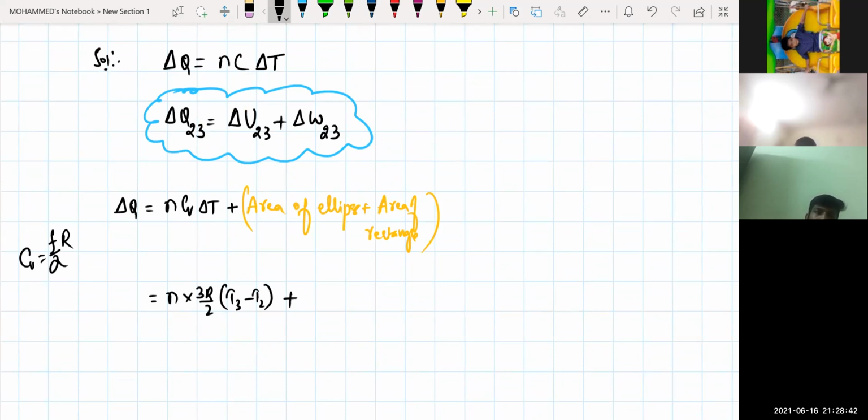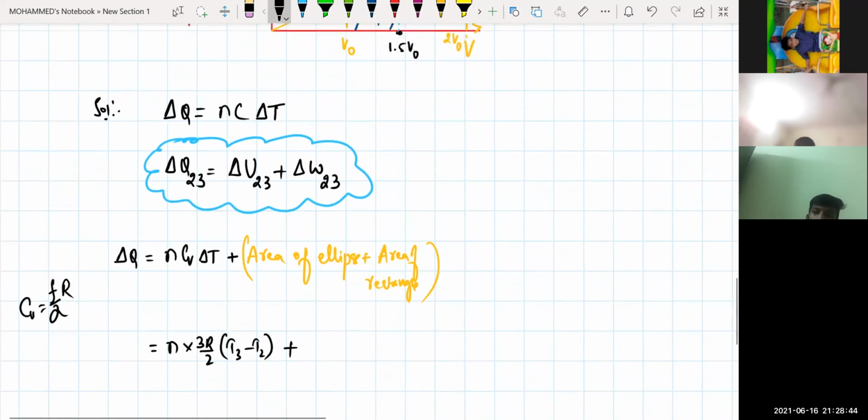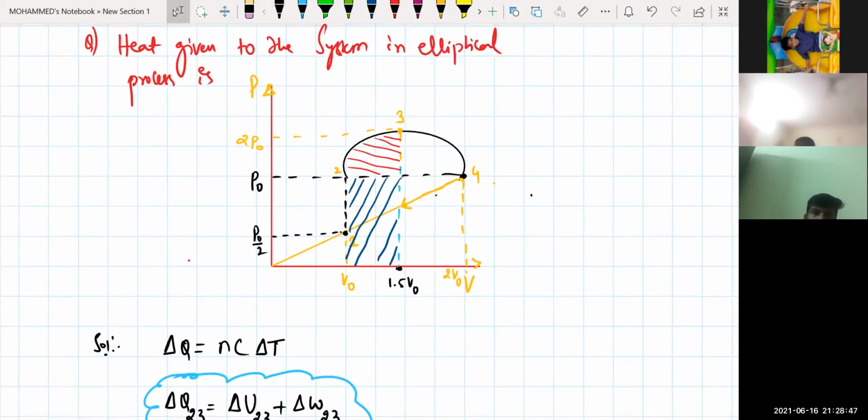Area of an ellipse. What is the area of an ellipse? Pi into A into B, pi AB. Now see from the figure, it will be equal to how much, beta? From 2 to 3, if I'm writing here, the pressure will be equal to how much for me? P into V, isn't it? That is your 1.5, that is nothing but 3 by 2 into 2 P naught. V naught into 2 into P naught. This 2 and this 2 will get cancelled. So this is 3 P naught into V naught. That means at this position it is 3 P naught V naught. Is that point clear for me?